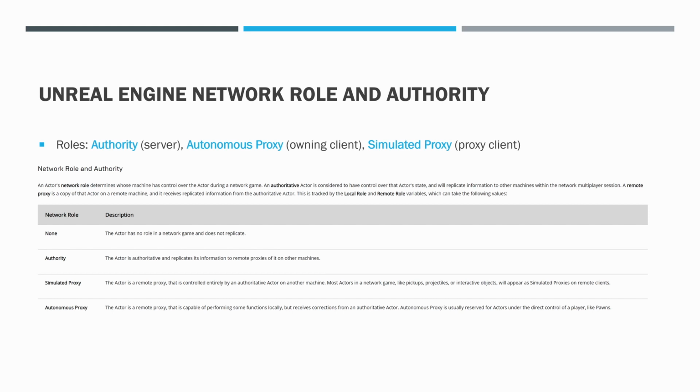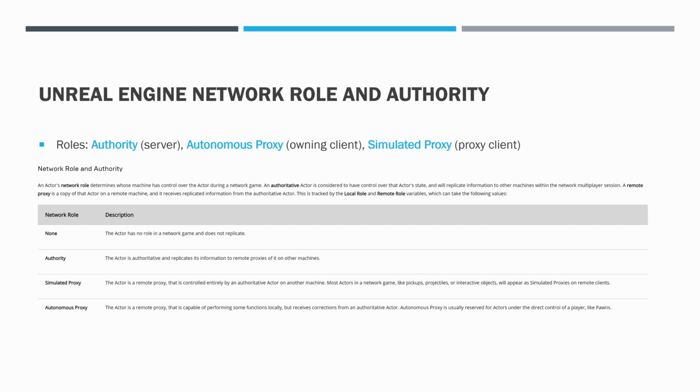Network role and authority. There isn't just client and server. It's more complicated than that. There are three roles: authority, which is the server, autonomous proxy, which is what I often call owning client, and simulated proxy, which I often call proxy client. Now, here is the description from the Unreal Engine documentation. It is confusing and potentially misleading, and I'm going to show you why and how you can understand it so that you don't get misled. But I'm going to read their documentation first for those three types.